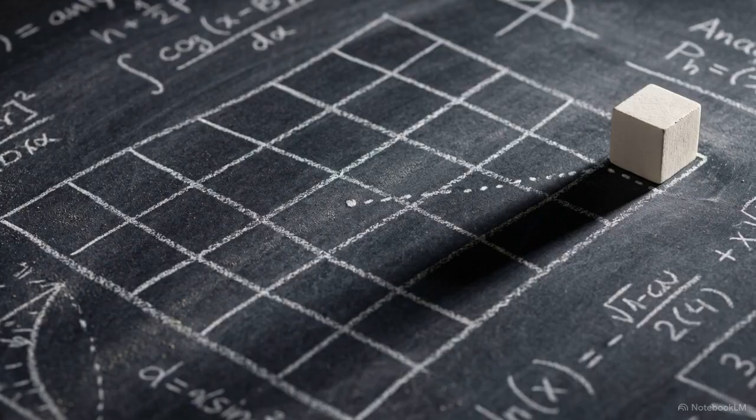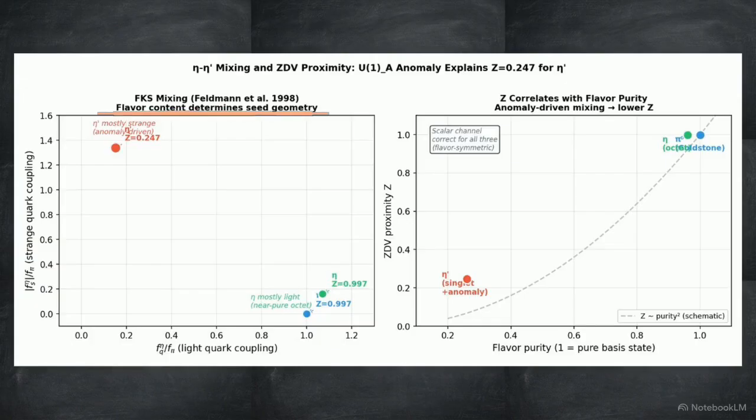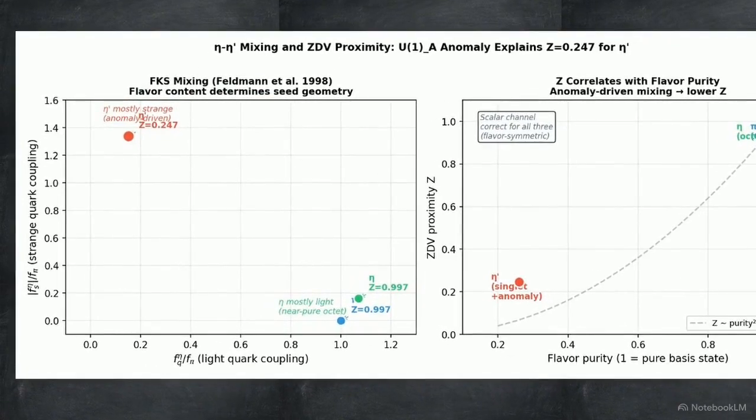However, its computed zero divergence vector proximity, the z-value, landed at an anomalously low 0.247, placing it deep into edge territory compared to the standard corpus. These plots visualize how the Feldman-Kroll-Steck framework resolves this proximity anomaly through U1A anomaly-driven mixing. Look at the flavor-content coupling. The physical eta prime meson couples predominantly to strange quarks at a ratio of roughly 9:1 against light quarks.